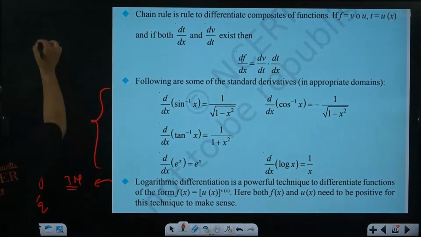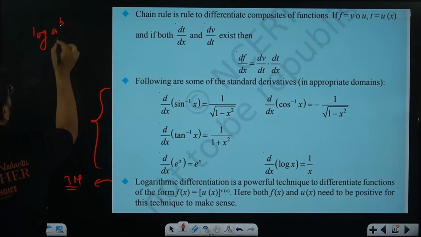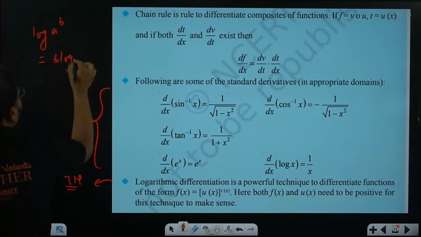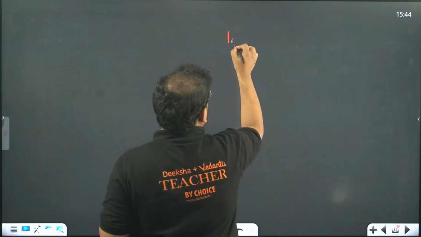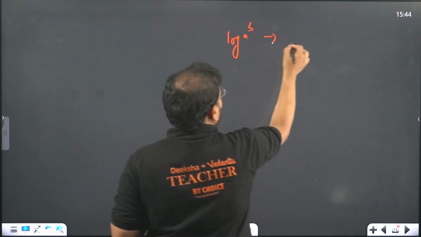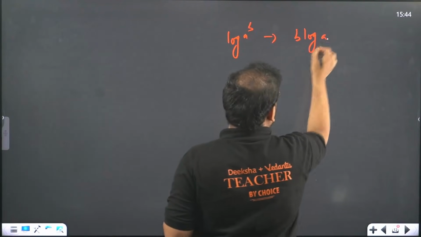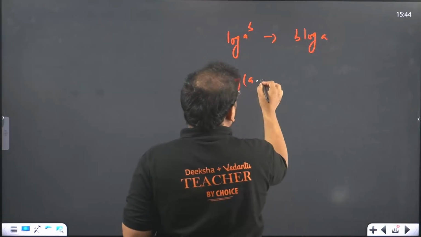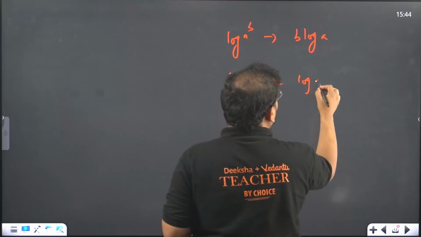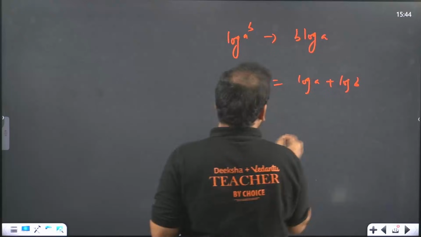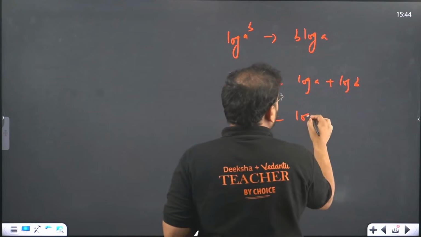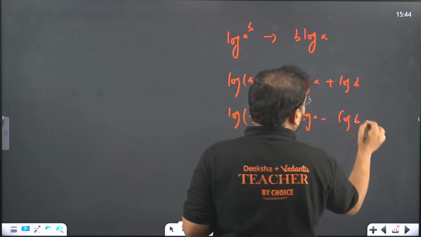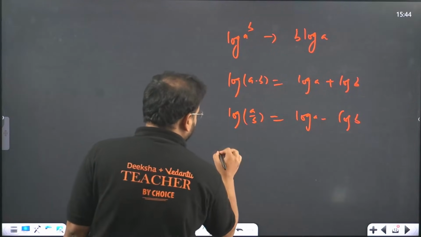The properties of log, if you remember, let me just write that for all of you. Let me write all the formulas of log once, which is important. When you have log of a power b, this is nothing but b log a. When you have log of a into b, it becomes log of a plus log of b. When you have log of a by b, this becomes log of a minus log of b.